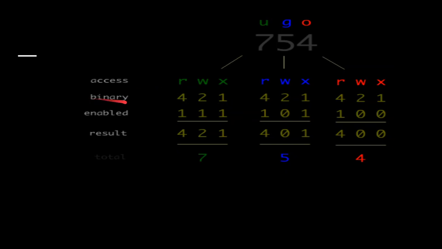So, these are actually the binary values, normally 2 power 0, 2 power 1 and 2 power 2. So, the values are 1, 2 and 4. So, when you say this is the binary value of 4, that value has come from the binary position here. So, this 754 is actually 4 plus 2 plus 1. 4 plus 2 is 6, 6 plus 1 is 7. So, all the bits are enabled. Here 4 plus 1 is 5 and 2 is disabled, that means W is disabled. So, 4 plus 1 is 5, and in the same way here